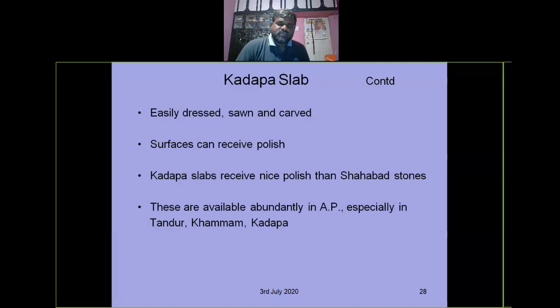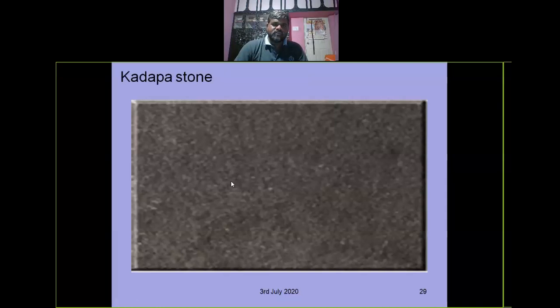Generally, the Kadapa stones are called stratified rocks or foliated rocks, you can say. So you can take the rock layer by layer, but the layer thickness is very small here. But Shabad stones are very thick compared to Kadapa stones. See here, like this. So the stones are available in suitable sizes.